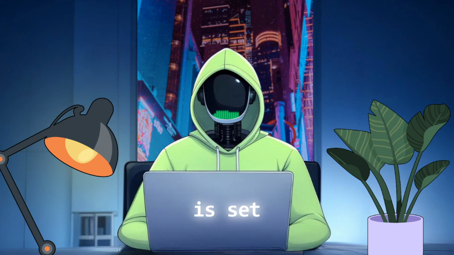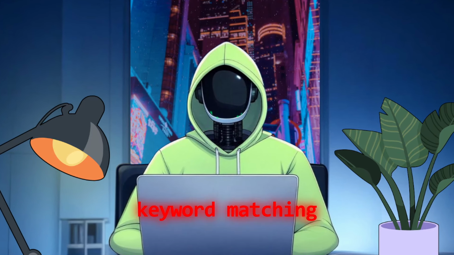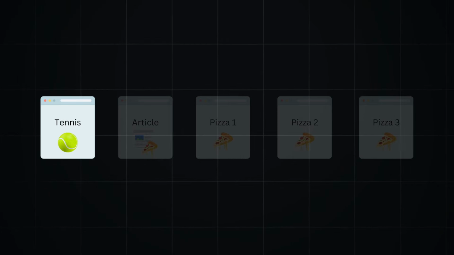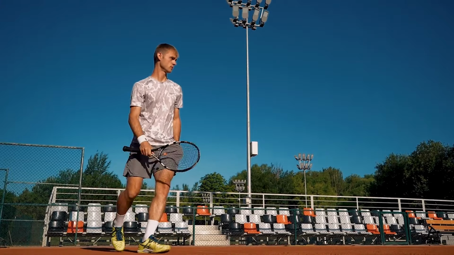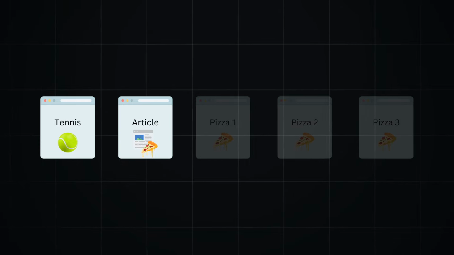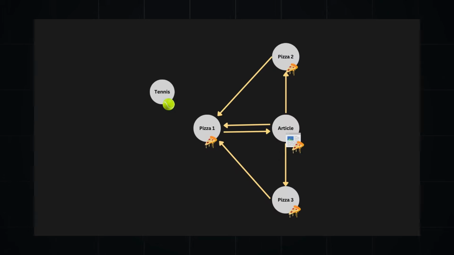So, now that everything is set, we are ready to see if our new incredible search engine does a better job than our keyword matching search engine. Let's take as a final example our previous query, pizza in New York. And suppose there are 5 web pages related to our query. But one of these pages is completely unrelated. Like a page about tennis which has been stuffed with the word pizza in an attempt to artificially boost its rank. Then we have an article about the best pizza places in New York and 3 different pizza spots, one of which being so good it's also referenced in the website of the other 2 pizzerias, like in this graph.